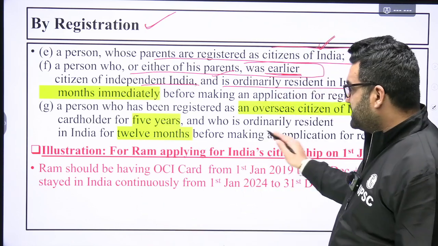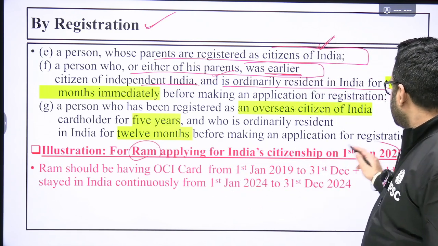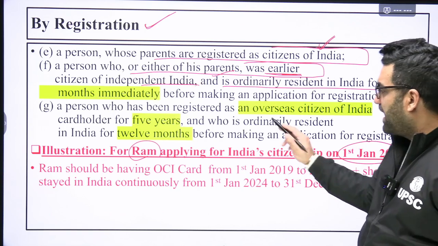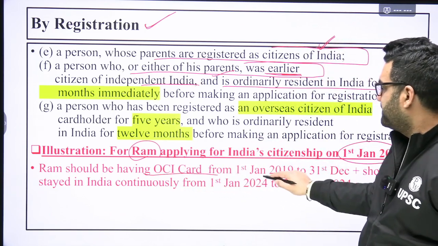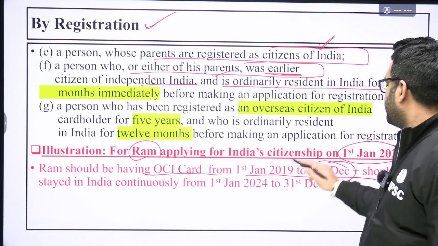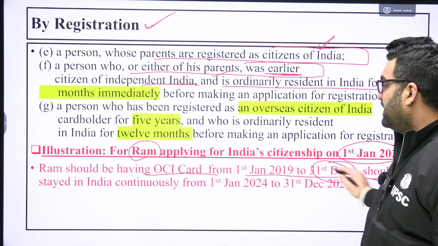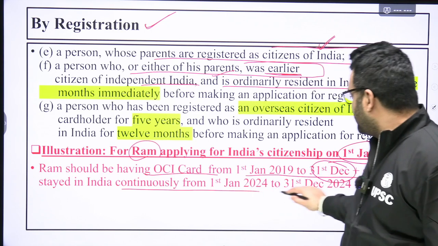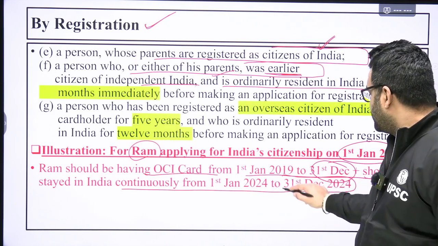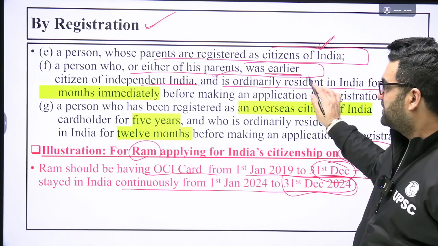Now see here, illustration: Ram applying for Indian citizenship on 1st January 2025. Ram should have an OCI card from 1st January 2019 till 31st December 2024, and he should have stayed in India continuously from 1st January 2024 till 31st of December 2024. So that completes this clause.